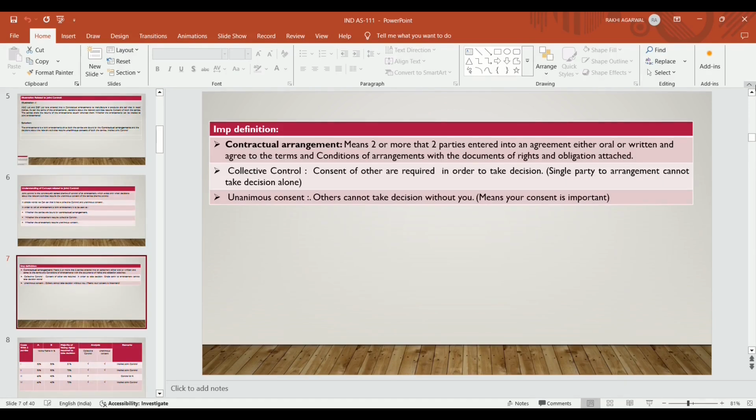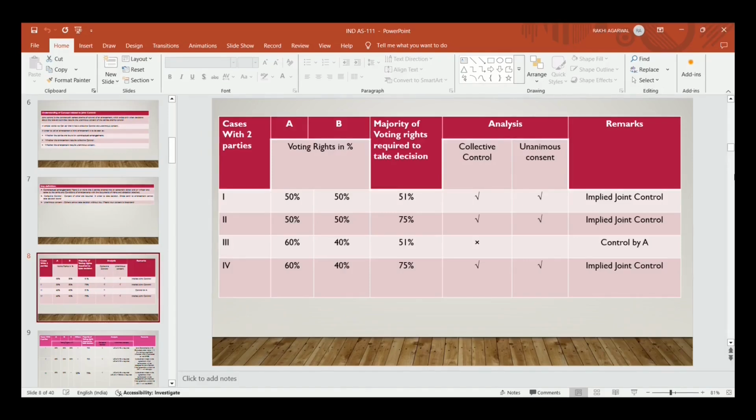What is a contractual arrangement? Means two or more parties enter into an agreement, either oral or written. Means there is a contractual agreement between the two parties or more than two parties who have entered into an agreement, whether it was an oral agreement or a written agreement, and they agree on the terms and conditions of the arrangement, which are documented in a proper form, and those documents also have rights and obligations attached to them. Now we have to explain some examples.